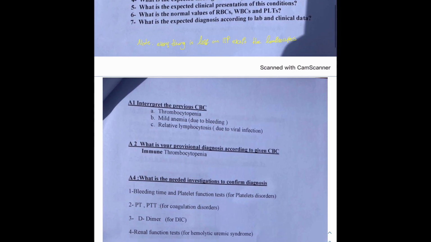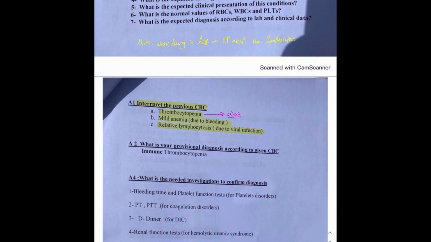Let's begin here. So interpret the previous CBC. Here we have thrombocytopenia, right? Because of those antibodies. Because of the antibodies, that's why we have thrombocytopenia, and mild anemia due to bleeding, because of thrombocytopenia. That makes sense. Relative lymphocytosis due to viral infection.